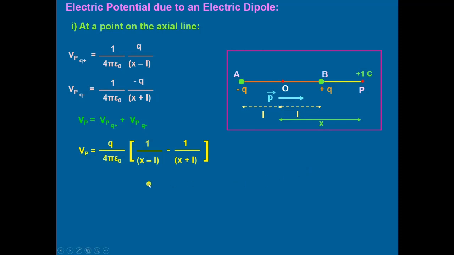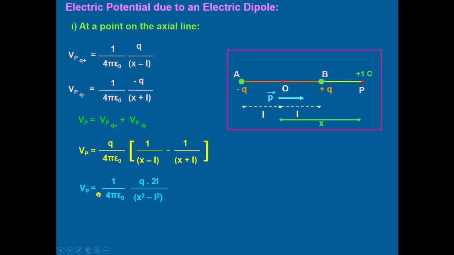We sum up these two values. Then the total potential at P will be equal to, taking the common factor Q upon 4 pi epsilon naught outside, 1 upon x minus L minus 1 upon x plus L. Cross multiply and simplify this equation, and you will get the result.